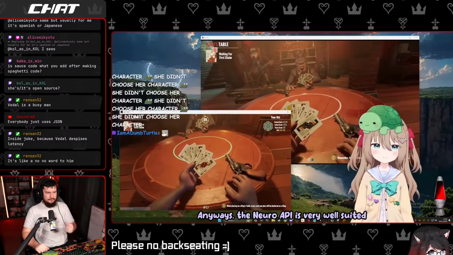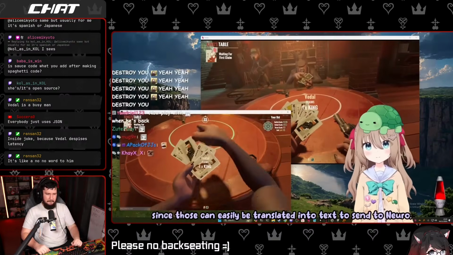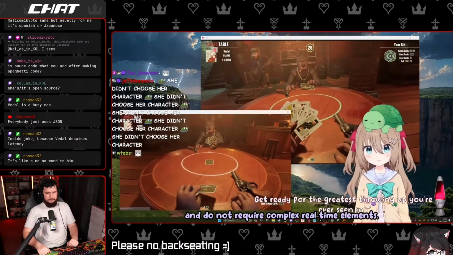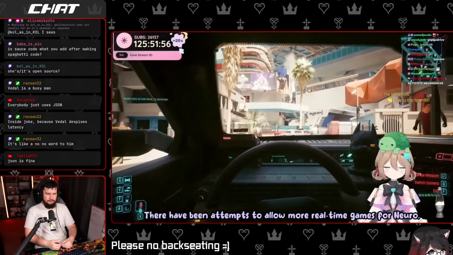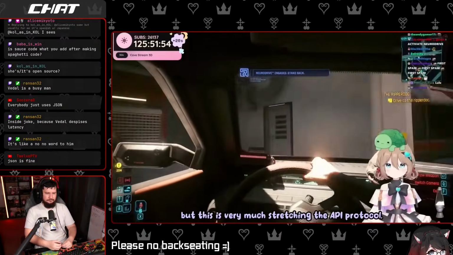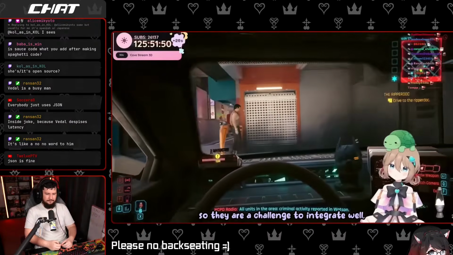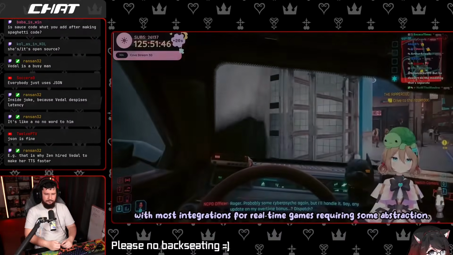Anyways, the Neuro API is very well suited for turn-based card games or visual novels, since those can easily be translated into text to send to Neuro, and do not require complex real-time elements. There have been attempts to allow more real-time games for Neuro, but this is very much stretching the API protocol, so they are a challenge to integrate well, with most integrations for real-time games requiring some abstraction.